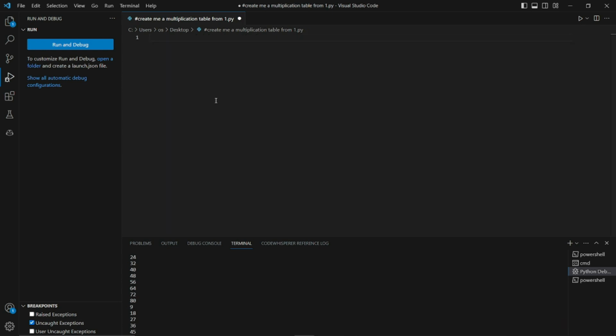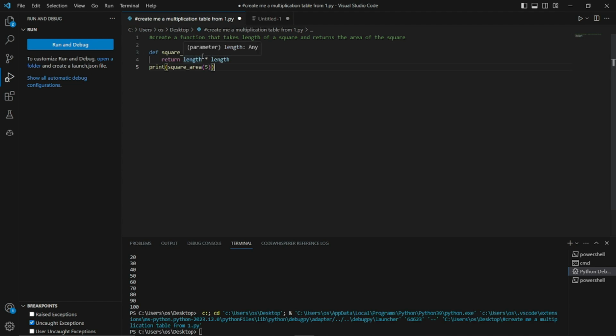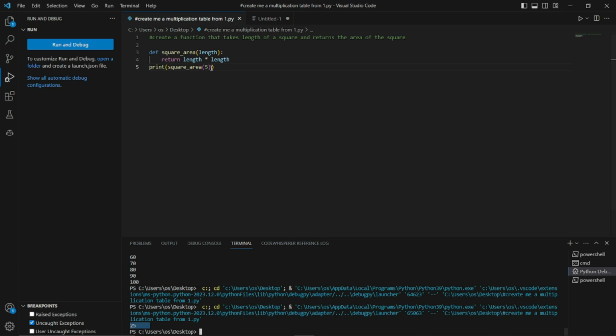Okay, so for our next example, I'm just gonna go ahead and give it a comment to create a function that takes length of a square and returns the area of the square. And again, after hitting enter, it will start giving me the suggestion for the complete code once again. So if I go ahead and run it, you can see the answer is 25, which is absolutely perfect because our square length was 5.